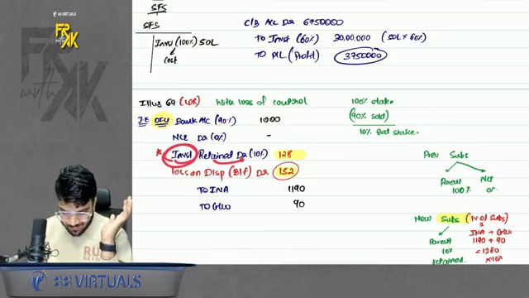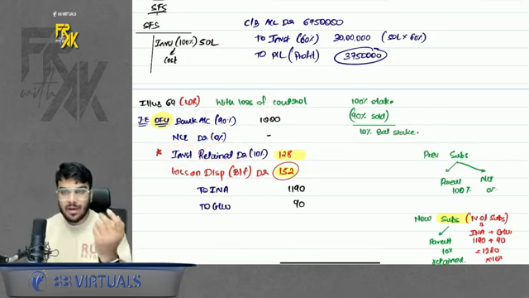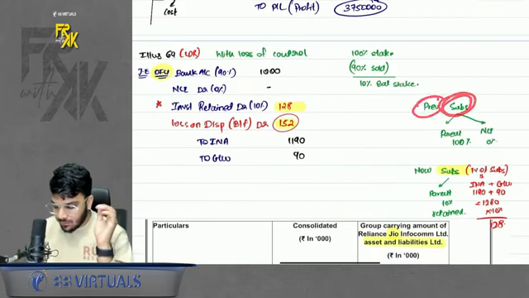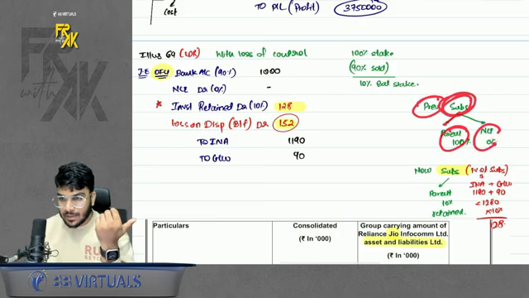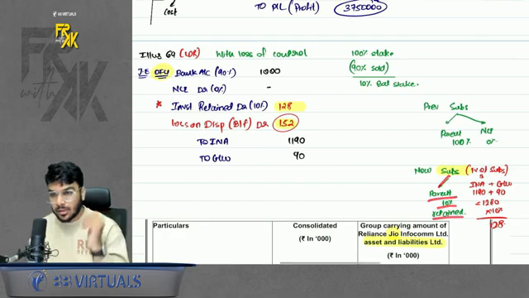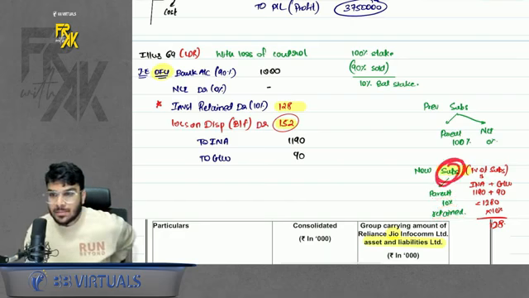Now the most important calculation. What will be the value of investment retained? It is not given directly. How will you find it? It is very simple. Previously, this subsidiary had one holder, parent 100%, NCI 0%. Now, can I say parent has retained 10% investment? So whatever is the value of this subsidiary, 10% will be the value of my investment.